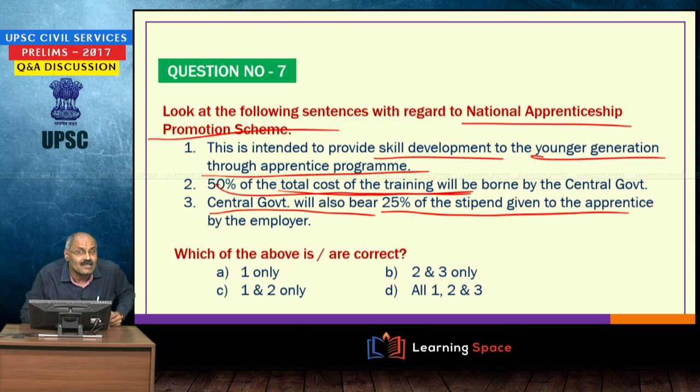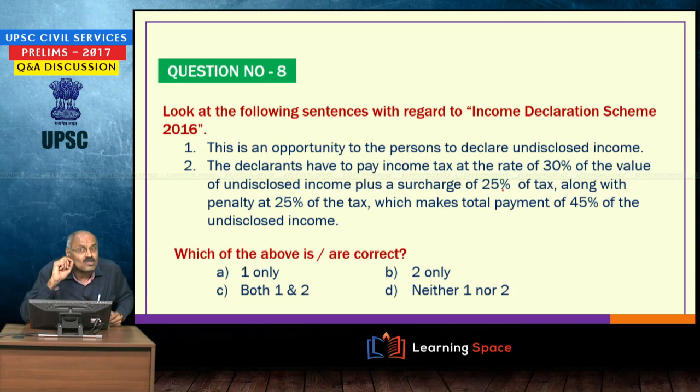These things are very important. So, all 1, 2, 3 are correct. 50% of total cost government is bearing, 25% of stipend government is bearing. This is National Apprenticeship Promotion Scheme. Next one is Income Declaration Scheme 2016. Three things, please do not forget from examination perspective.